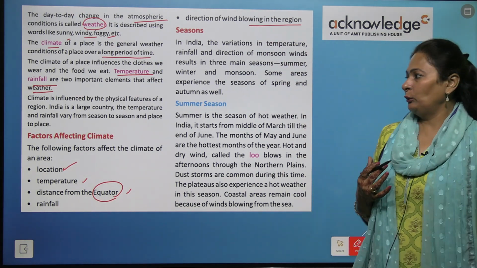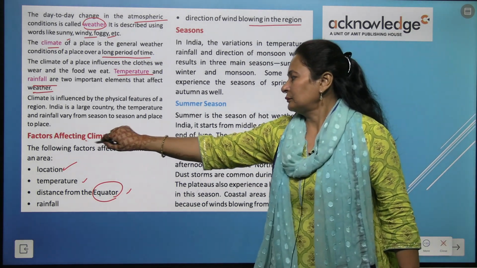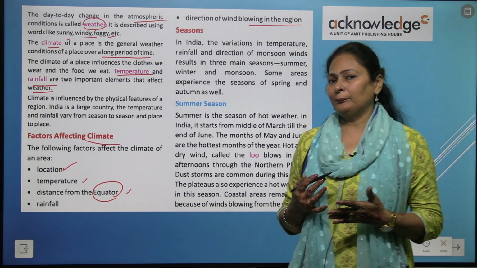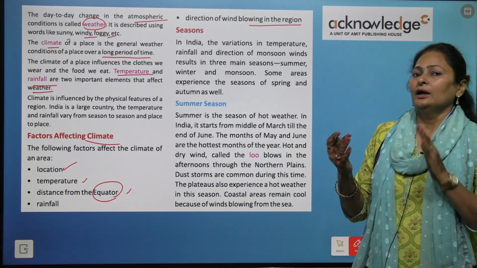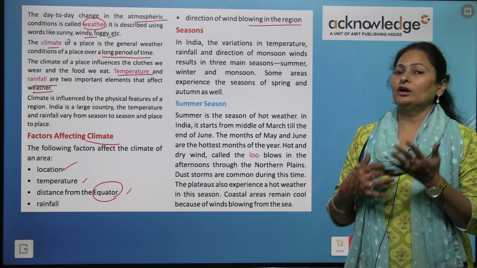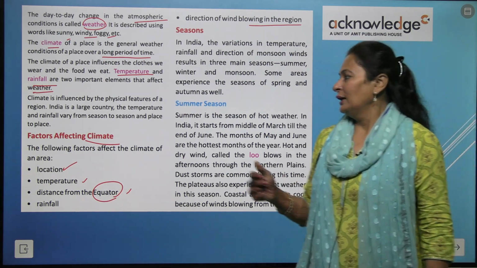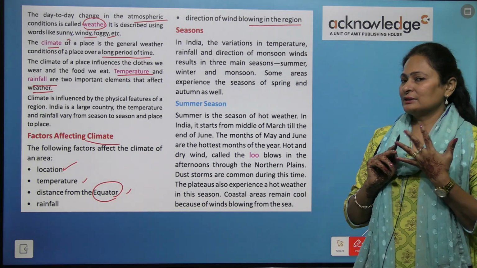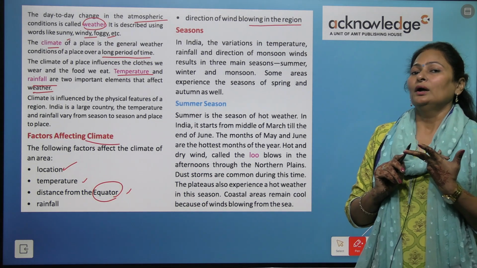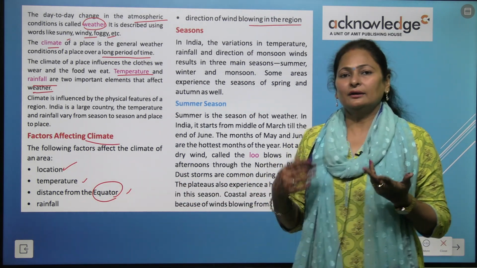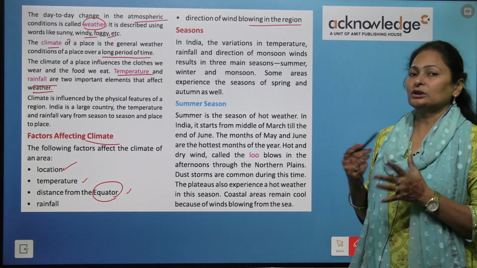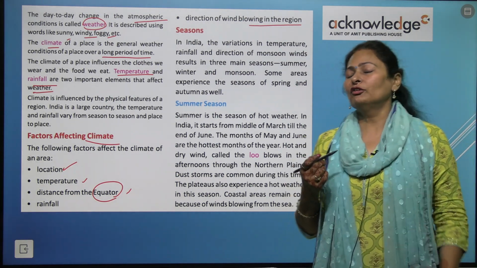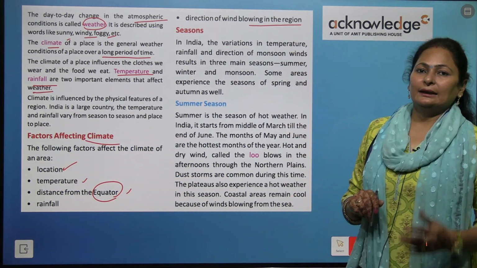So weather keeps on changing, while climate stays for a long period of time. Climate is affected by the location, the physical features, how near we are to the equator, temperature, rainfall and the direction of wind blowing in the region.